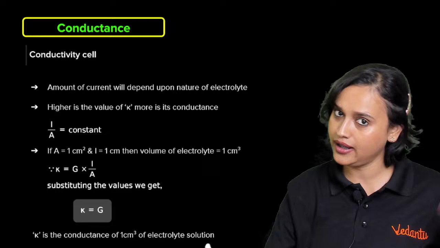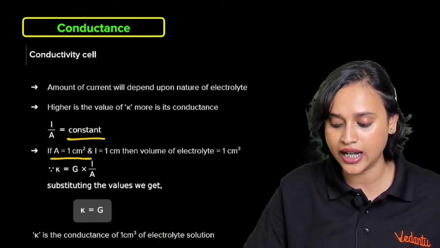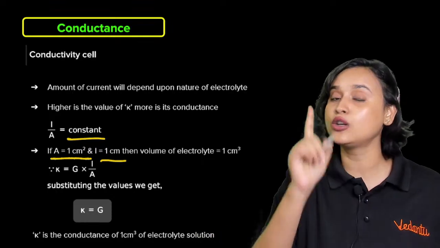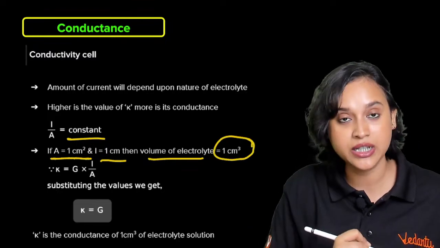L divided by A is going to be constant because it is cell constant. And here, A is equal to 1 centimeter square, L is equal to 1 centimeter, and the volume of the electrolyte we have taken as 1 centimeter cube.